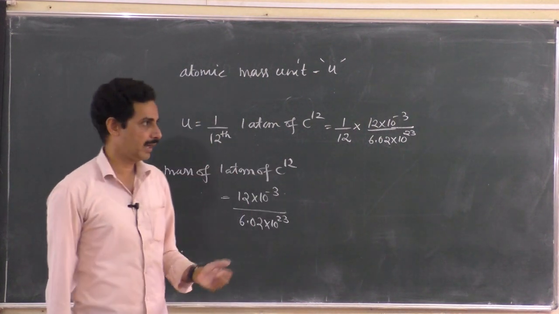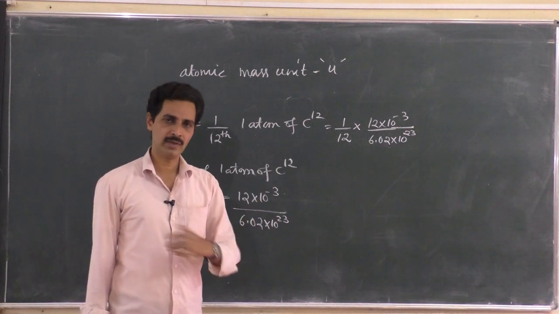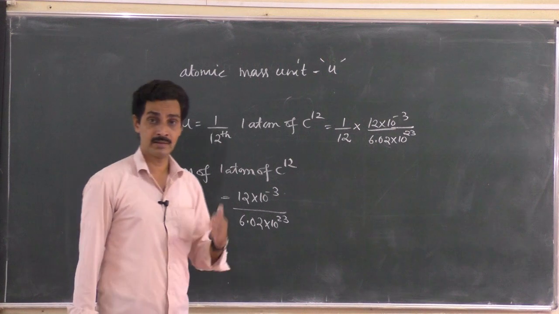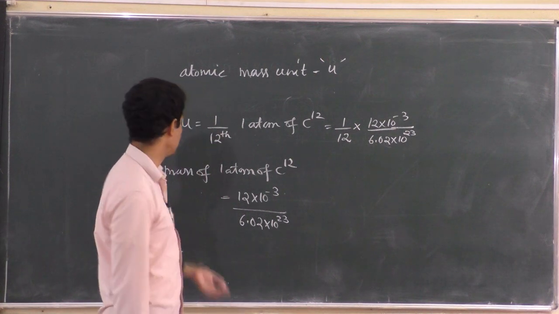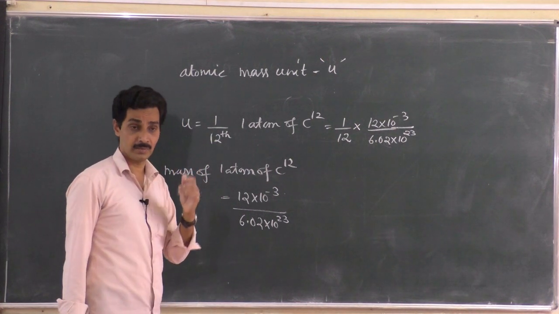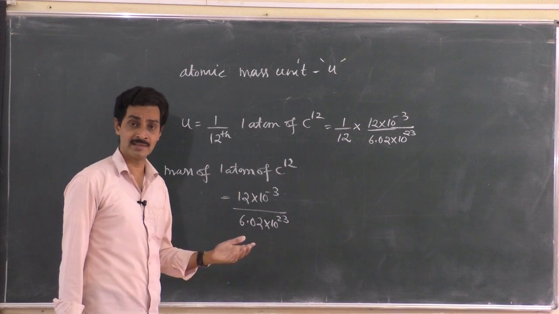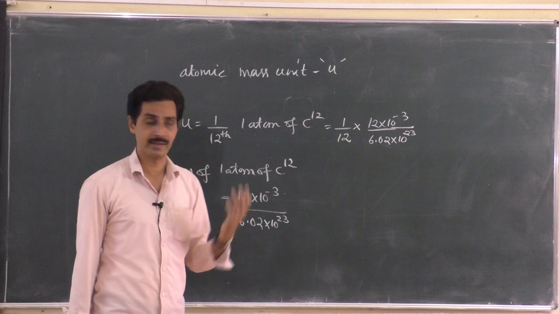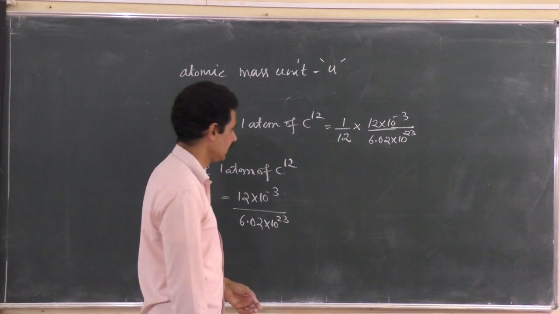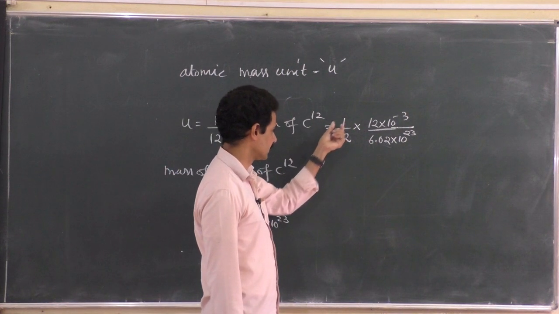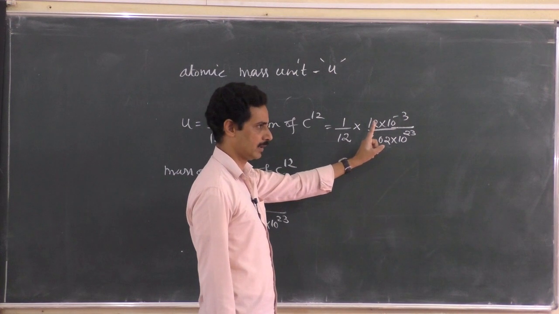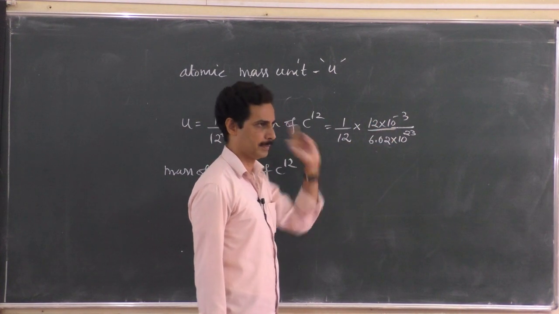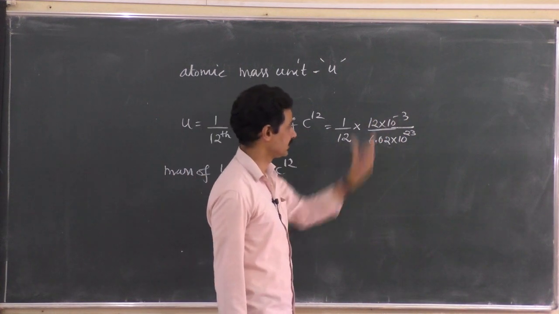So everywhere we have a convenient unit, we can use it, but there is a standard unit called the SI system. But we can't depend on the SI system always. That is why we depend on the atomic mass unit here, because if you try to put it in kgs, it will be 10 to the power minus 27, 10 to the power minus 30, something like that. So we will have a convenient unit. One atomic mass unit is 1/12 of the mass of 1 atom of carbon-12. 1 atom of carbon-12 weighs 12 gram by Avogadro number, because Avogadro number of atoms weigh this much.